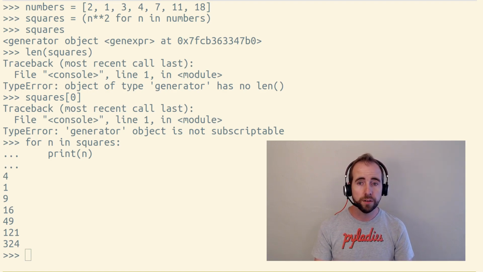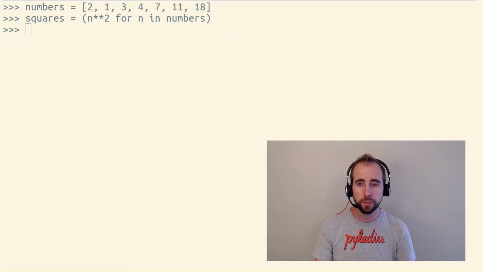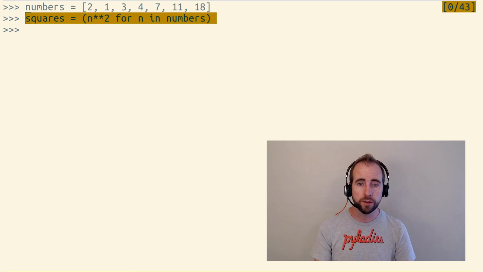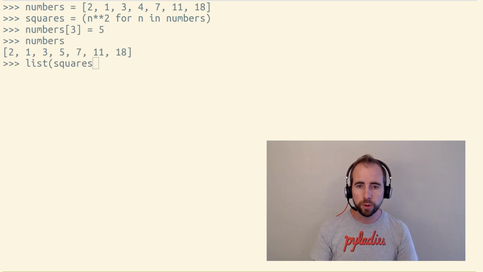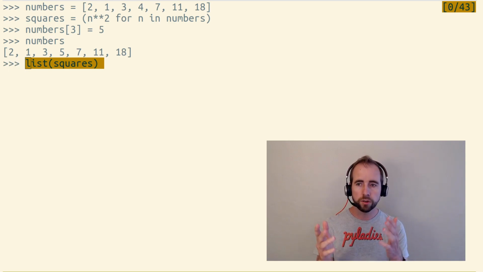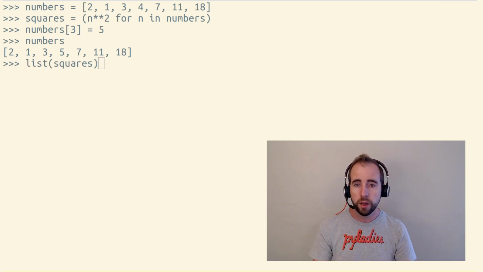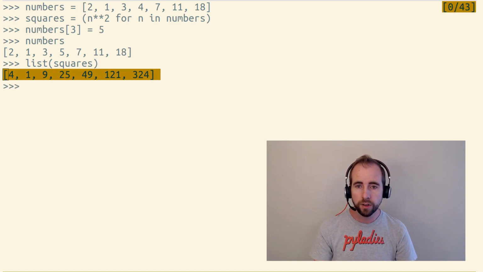The benefit of generators is that they are lazy iterables, meaning they don't do work until you start looping over them. This generator object at this point hasn't actually computed any values, and it doesn't contain any values, unlike a list. Meaning if we were to take the number 4 in our original list and turn it into the number 5, if we then loop over our generator object using a list constructor or for loop or any other form of looping, we'll see that the fourth item isn't 16, it's 25.